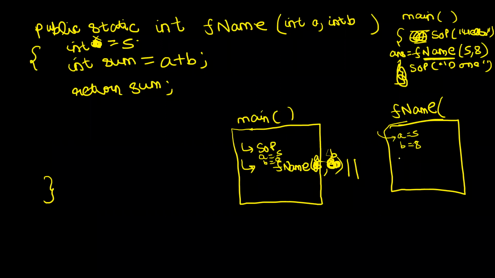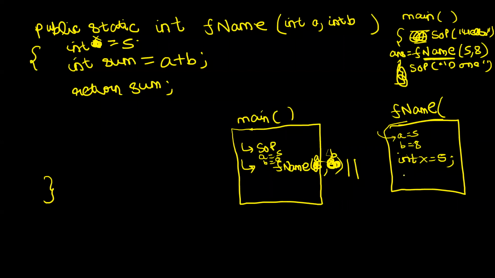Now what do you do? Let's say what am I doing inside fname? int x is equal to 5. So the first line that runs is int x is equal to 5. And guys, help me understand. This variable x is local to this function. That is, this variable x is only visible inside the context of fname. Outside fname, nobody knows what is x. If I want to print x inside main, it will complain and tell me, boss, I don't know what x is.